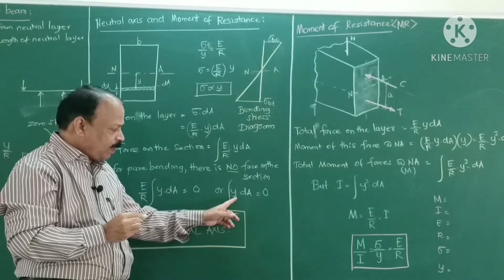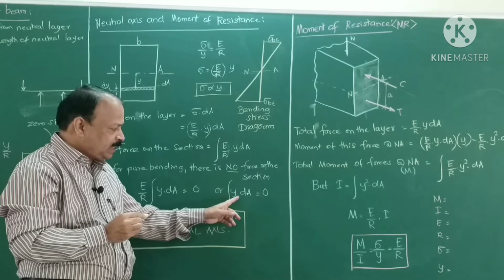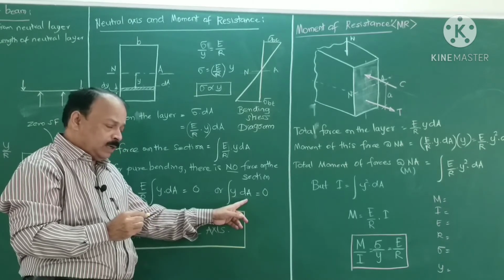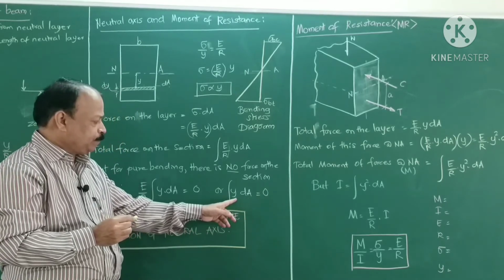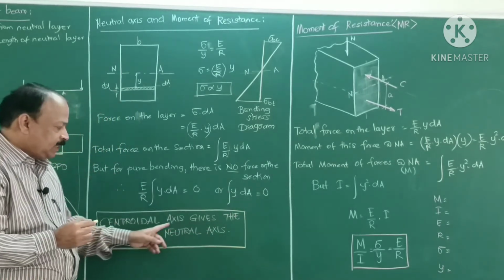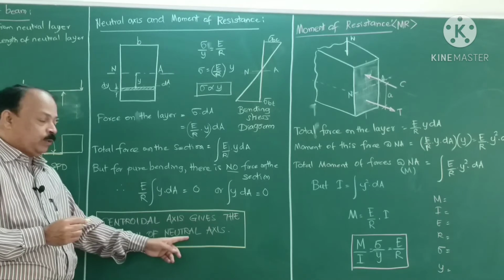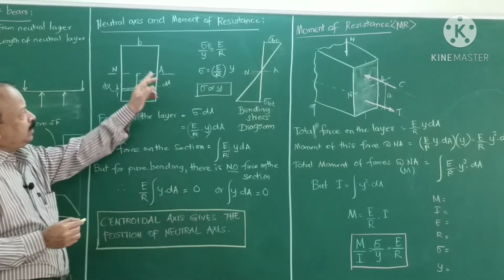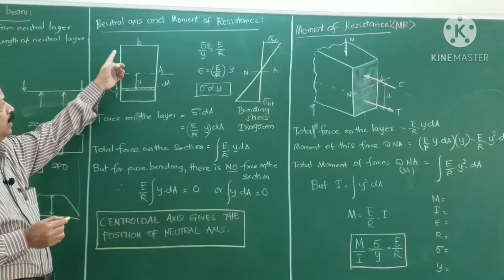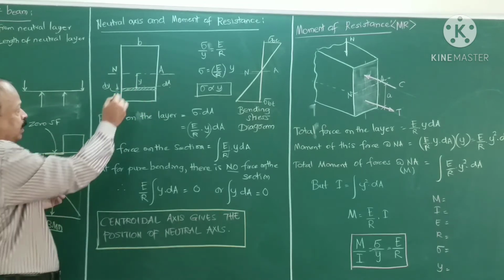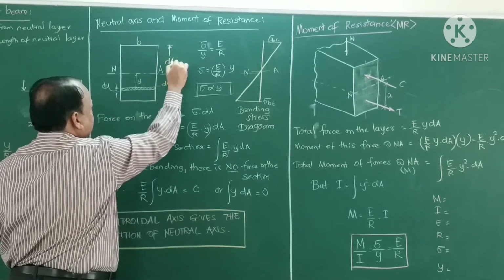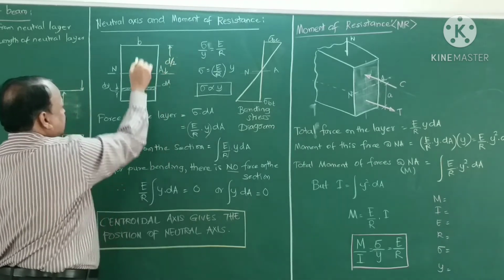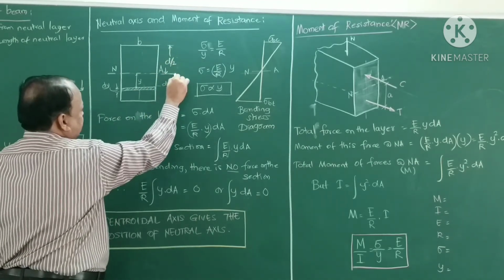Integration of all the distances of the layers into area will be equal to 0. So this is nothing but the CG. So the centroidal axis gives the position of neutral axis. In all the cases it is a rectangular section, hence the centroidal neutral axis lies at d by 2 and b by 2. Okay, so this is a symmetrical one.